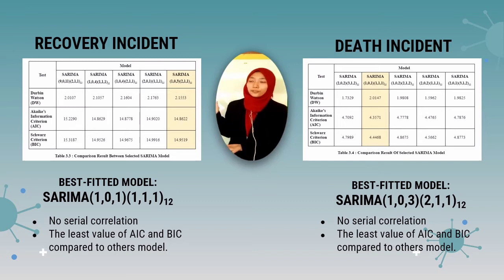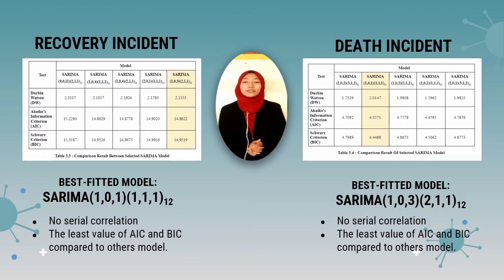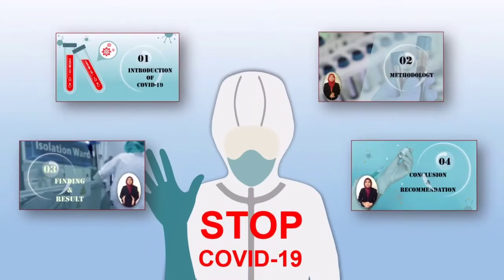These are the models for recovery incidents, and these are the models for death incident. By all characteristics mentioned before, SARIMA 101-111 will be chosen for recovery incident as the best fitted model, and for the death incident, SARIMA 103-211 will be the best fitted model. This model will be used to forecast the COVID-19 cases in Selangor. The result of forecasting will be presented by Sharifah Wano Azri.